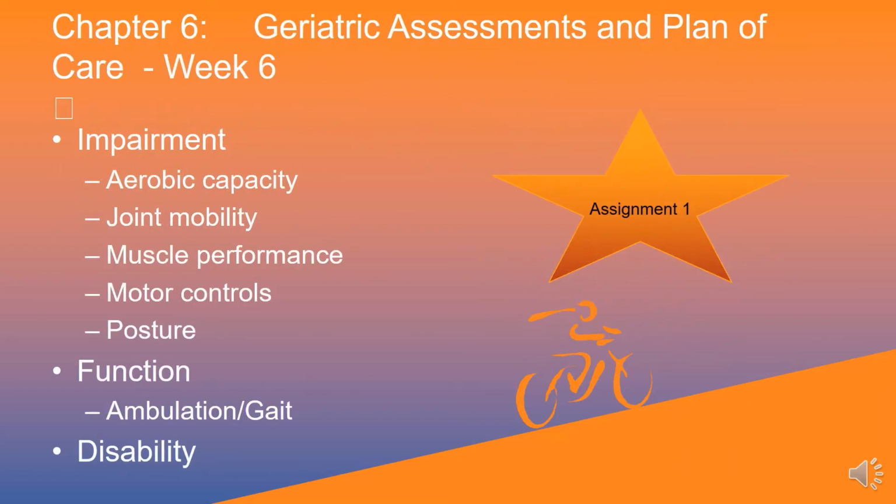Next is chapter 6. We will still continue with geriatric assessment plus plan of care by week 6, and you should be able to explain, describe, or discuss the findings or the assessment based on impairment, functions, and disability, and this has to be shown in assignment 1.